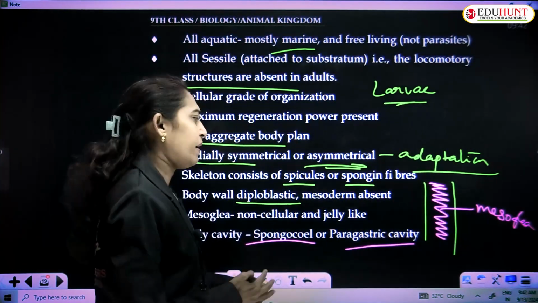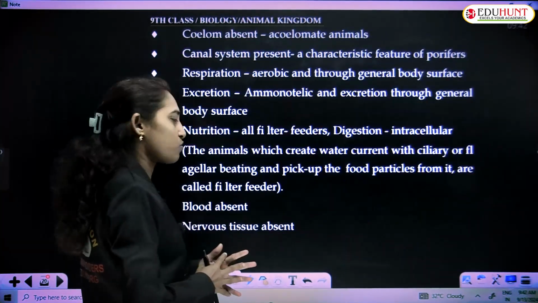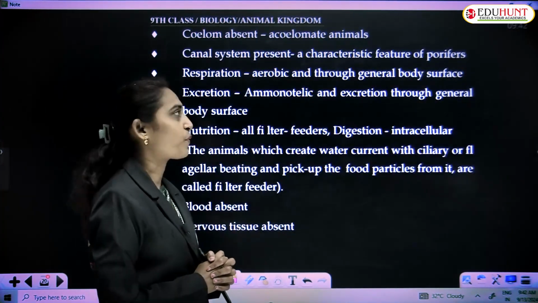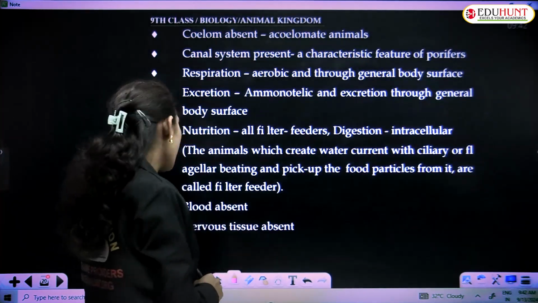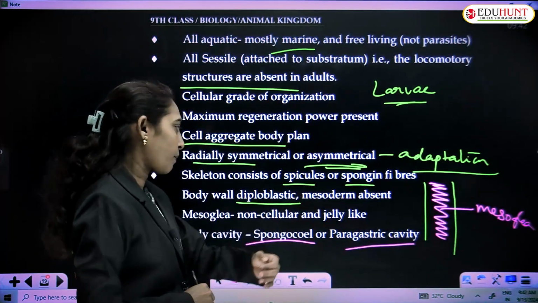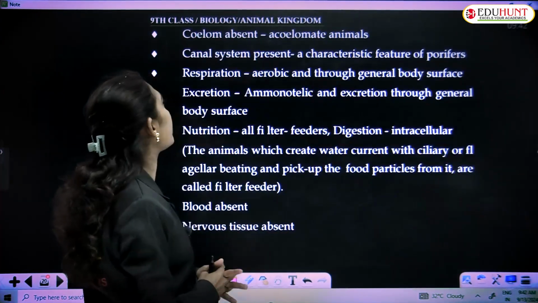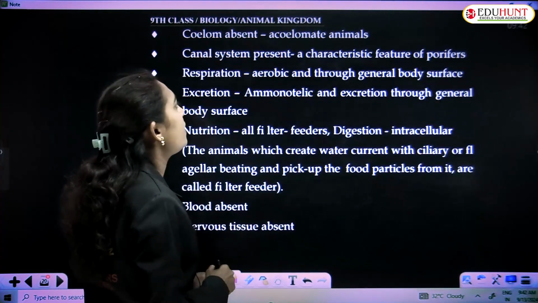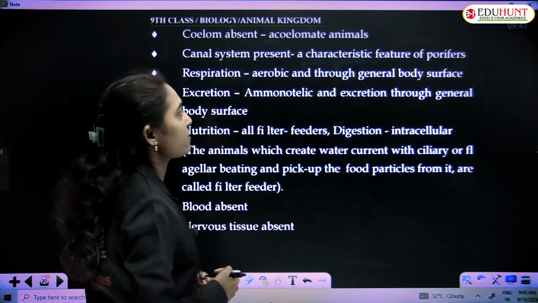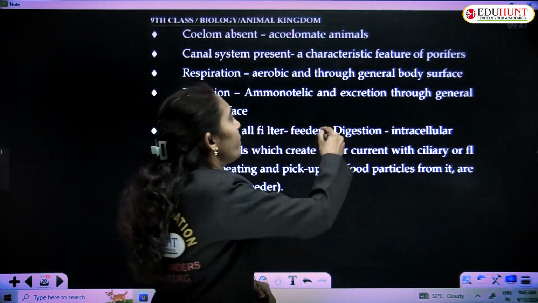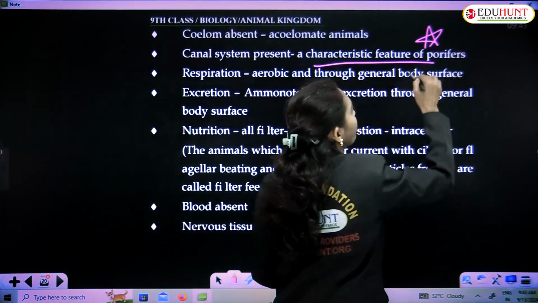Body is acoelomate, because no true coelom is present. The body cavity is known as the paragastric cavity or spongocoel. The coelom is absent, so they are acoelomate animals, and a canal system is present. It is a characteristic feature of the phylum Porifera.